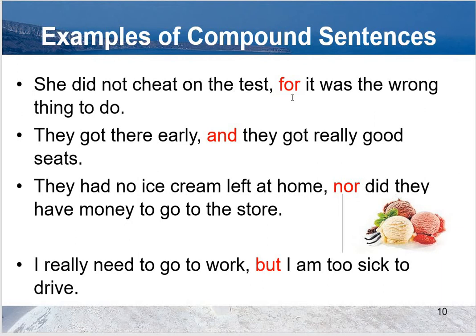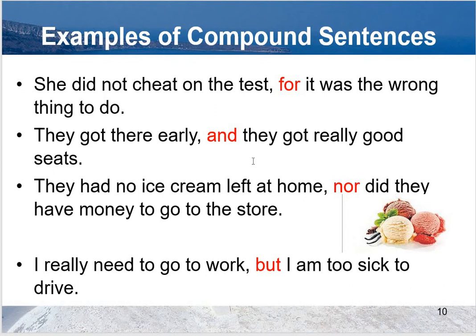Again, try to understand. Compound sentence has two independent clauses. She did not cheat on the test. This is one independent clause. It was the wrong thing to do. That was another independent clause. For conjunction has connected these two sentences.